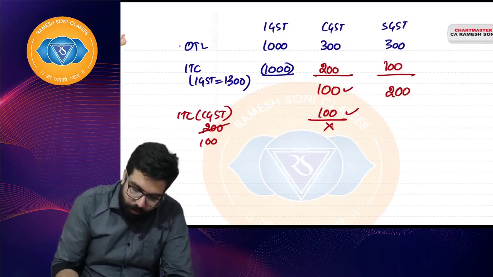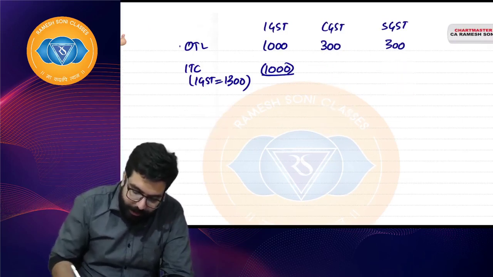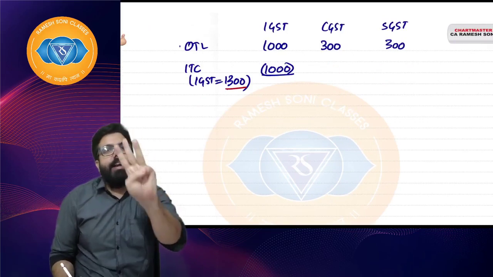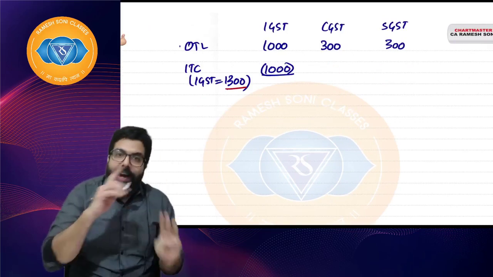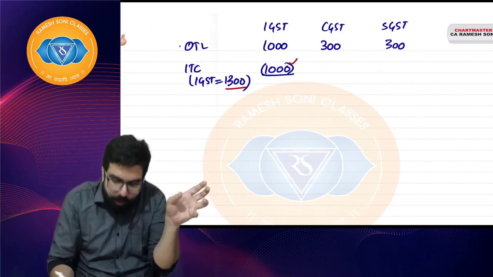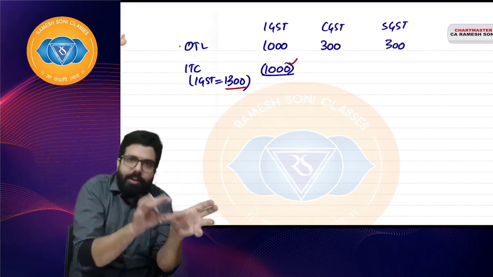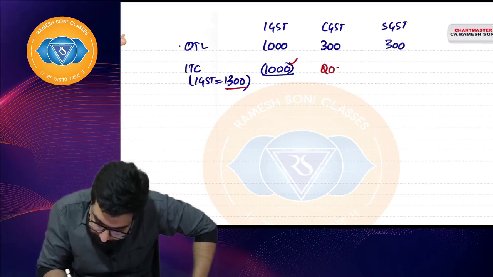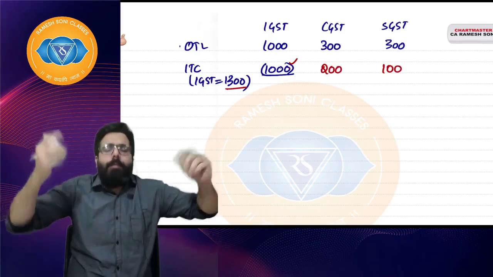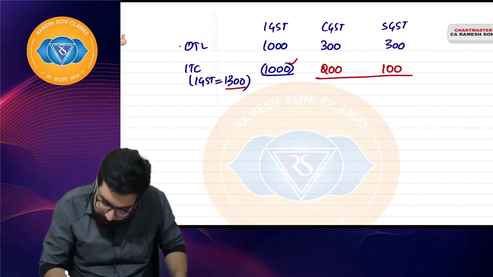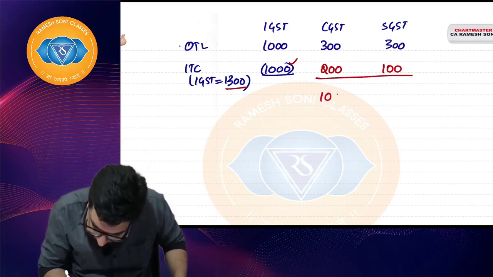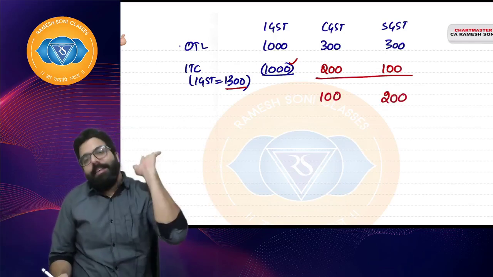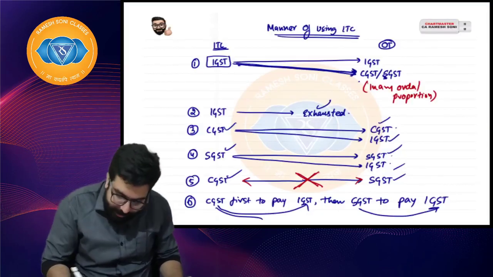IGST, sir. So, what I did, everyone listen. Of 1300, 1000 I used here, 300 is remaining. 300 IGST is remaining. IGST for IGST I used. Then IGST can be used for CGST or SGST in any order, any proportion. So, I will use 200 here and 100 here, any order, any proportion. Sir, I still have CGST payable 100, SGST payable 200. Now, sir, is my IGST exhausted? Yes, sir, your IGST is exhausted.